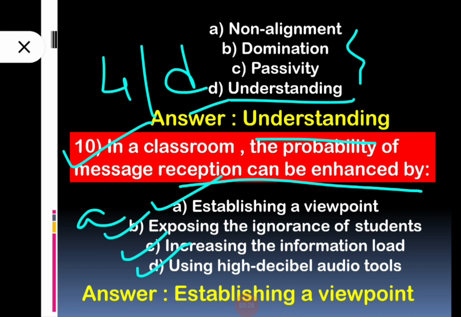So how you establish your viewpoint, your topic, your subject matter in front of your students, your learners, that is one of the most important things in the classroom, in classroom communication. Okay, so that's why option number A, establishing a viewpoint, is important for probability of message reception in classroom communication. Okay, so option number A is the correct answer.